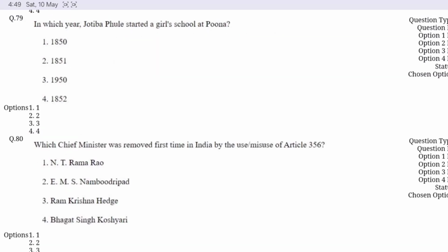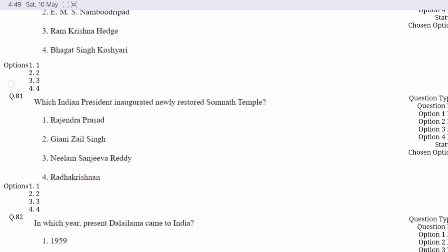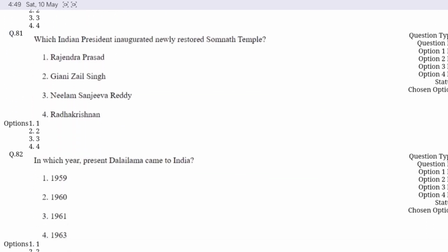Question number 79. In which year Jyotiba Phule started a girls' school at Pune? Option B is correct, 1851. Question number 80. Which chief minister was removed first time in India by the use or misuse of Article 356? Option B is correct, EMS Namboodiripad. Question number 81. Which Indian president inaugurated the newly restored Somnath temple? Option A is correct, Rajendra Prasad. Question number 82. In which year Dalai Lama came to India? Option A is correct, 1959.